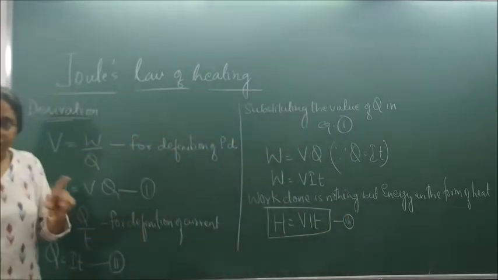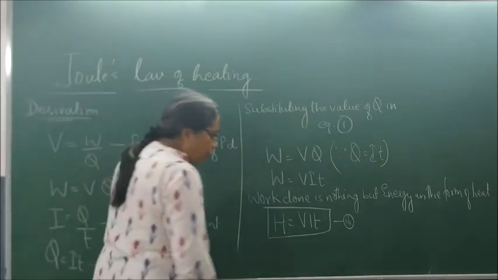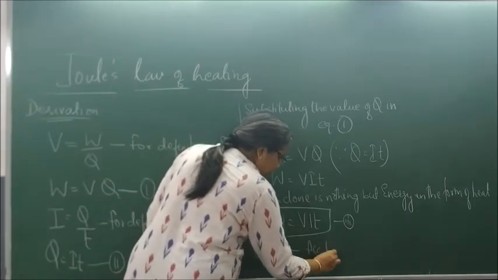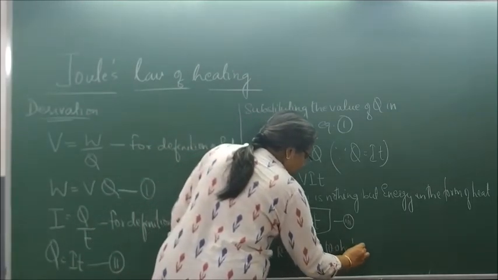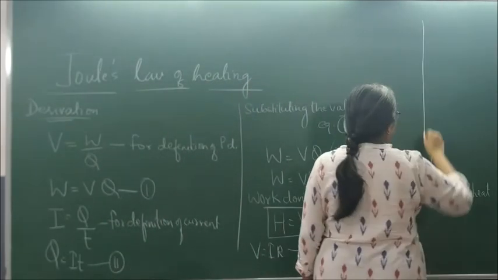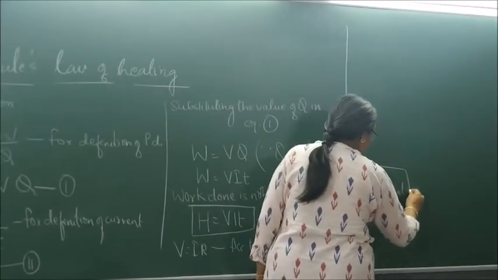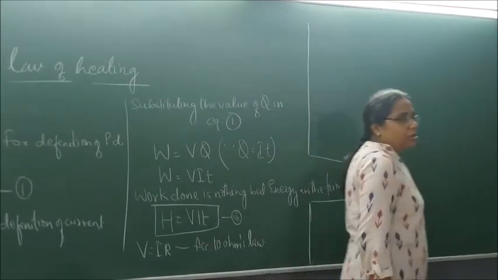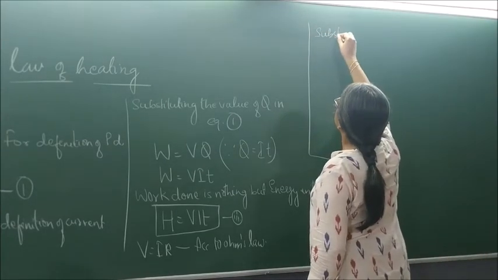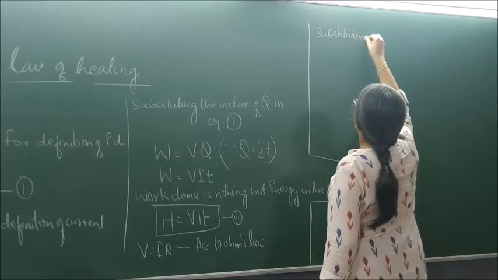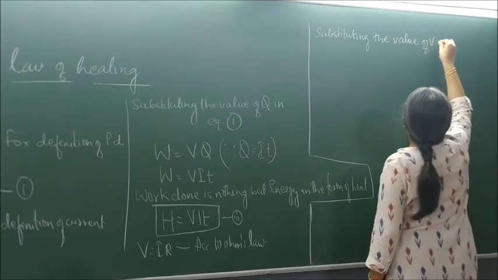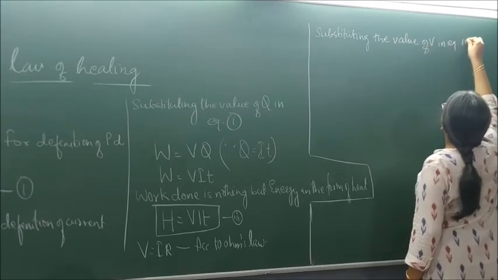H is equal to VIT. Now according to Ohm's law, V is equal to IR. So now substituting the value of V in equation 3.